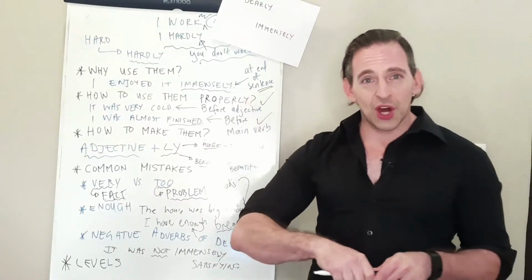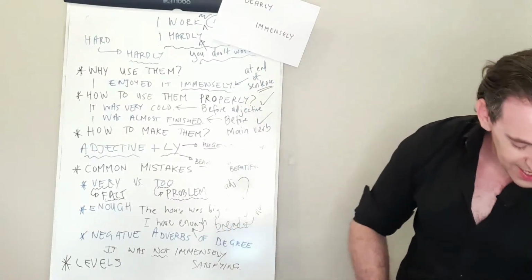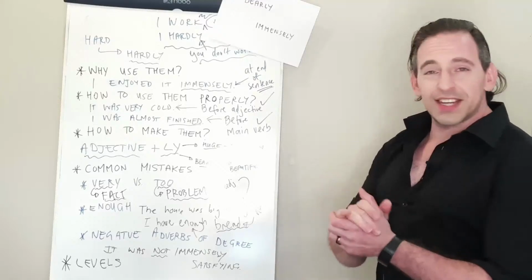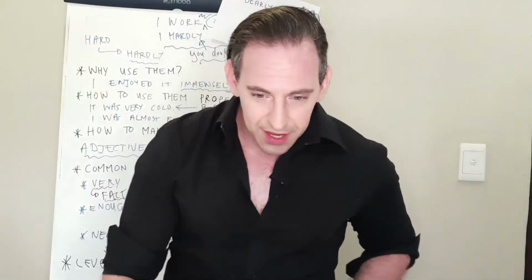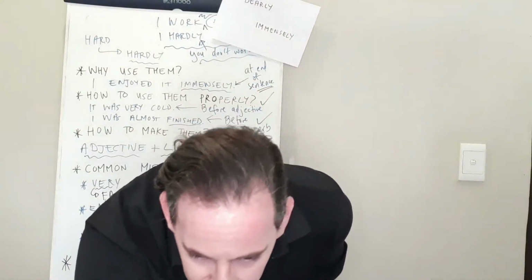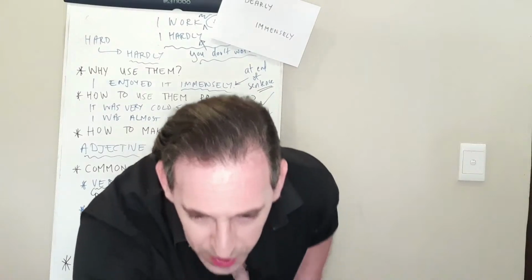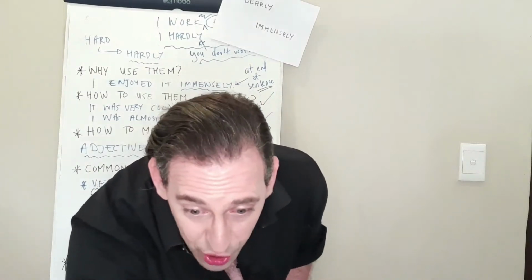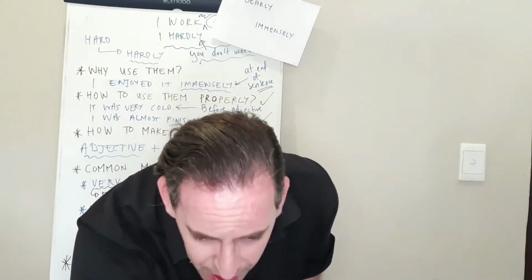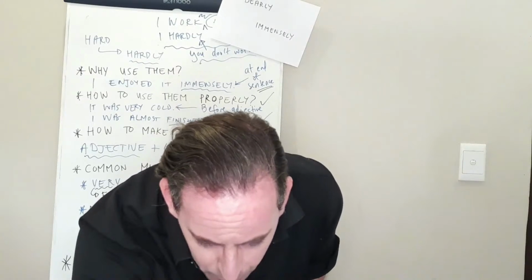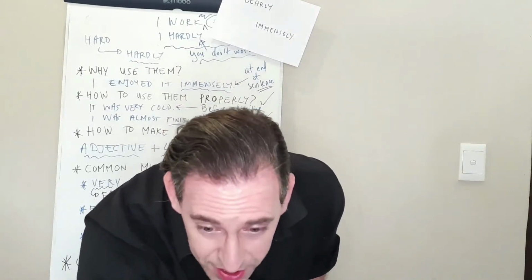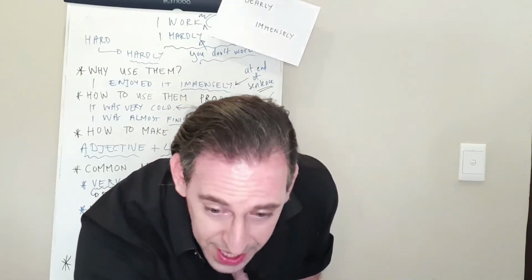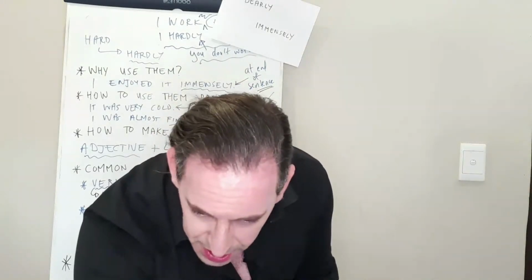All right, let's go back to the chat and see if there's anybody that's done immensely or dearly. All right, someone sent through, I absolutely enjoyed it. Very nice. Thank you, Ariani Woba. I hope I said that right. Let's say it was dearly cool. My gift was immensely.